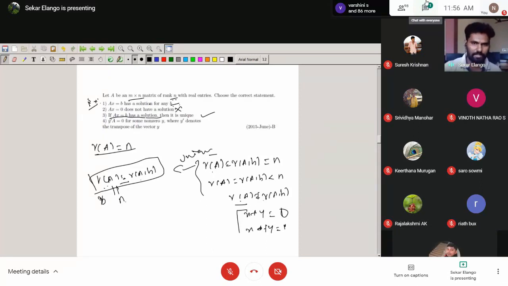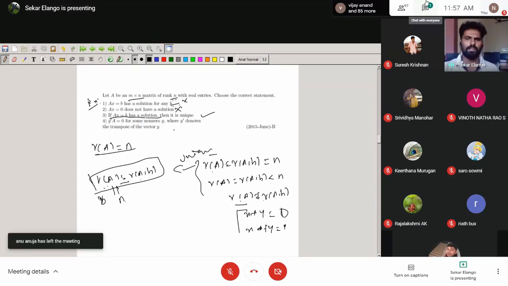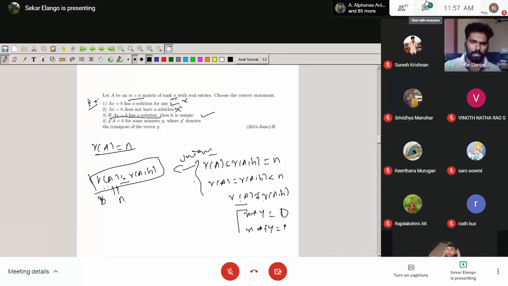In this question, option B is not correct. Here only one option is correct and the other options are wrong. So just give the counter example. Just think about it. I hope it will be understood. Let me repeat once: when rank equals n, there is a unique solution. When rank is less than n, there are infinitely many solutions.